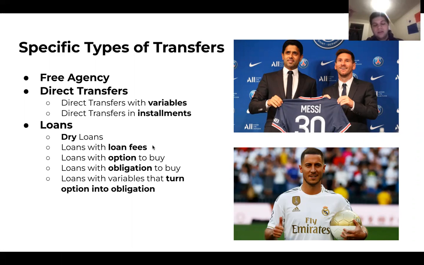There's also transfers with variables, meaning that, let's say a club pays 50 million for a player, but can pay up to 10 more million based on performance. There's also loans, which is just a player joining the club for a year or 2 and then coming back to their parent club with no fees attached. These are called dry loans. We also have loans with fees, so you pay 1 million to loan a player for 1 or 2 years.